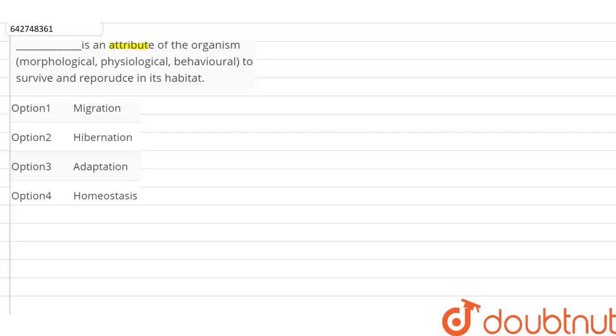In this question, we have to look at the given options and select the correct answer, which is an attribute of an organism, which might be morphological, physiological, or behavioral, to survive and reproduce in its habitat. So let's look at all of the options that have been given to us.